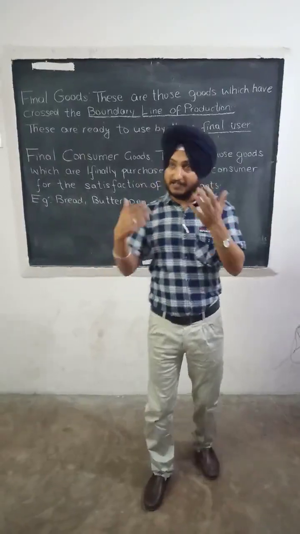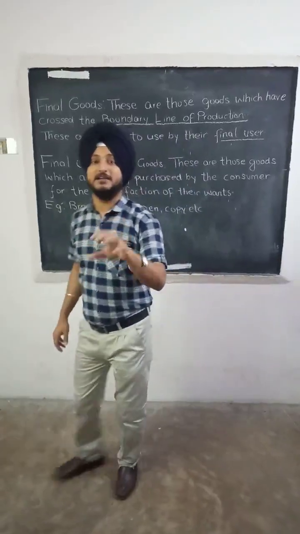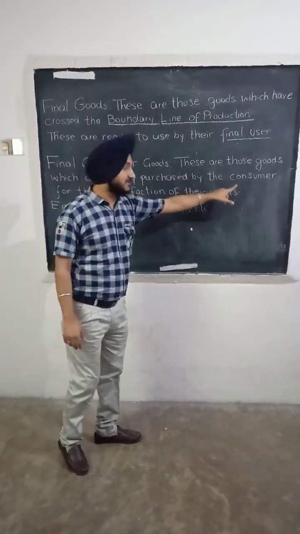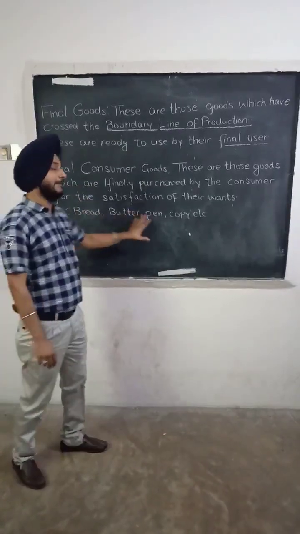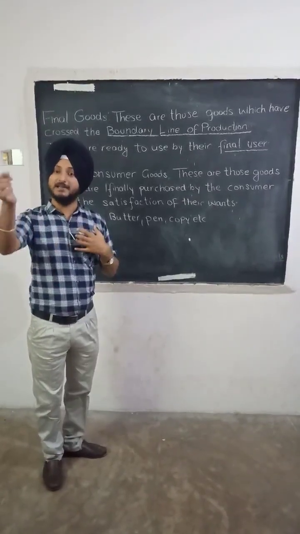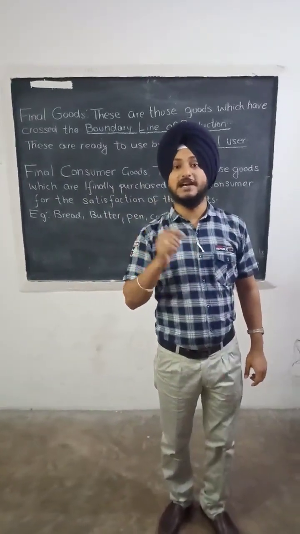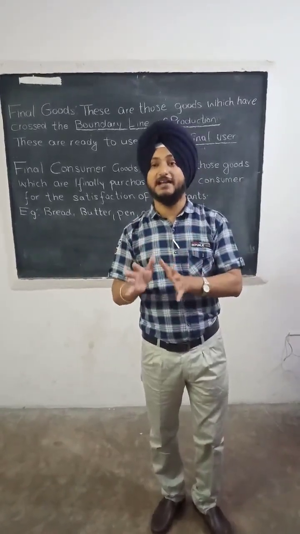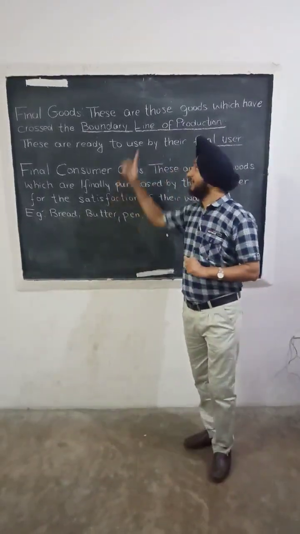Final goods are then classified as final consumer goods and final producer goods. What are final consumer goods? These are those goods which are finally purchased by the consumer for the satisfaction of their wants. Examples: bread, butter, pen, coffee, etc. It means we are the final consumer. We finally buy a commodity in order to satisfy our want, our need. These goods are called final consumer goods, which are ready to consume, ready to be utilized. Now again pause the video and note it down.